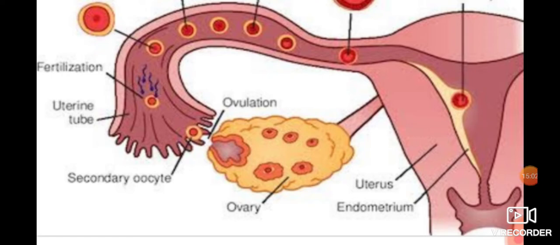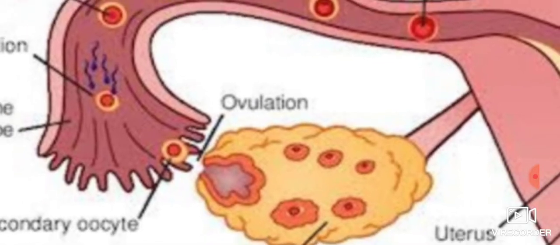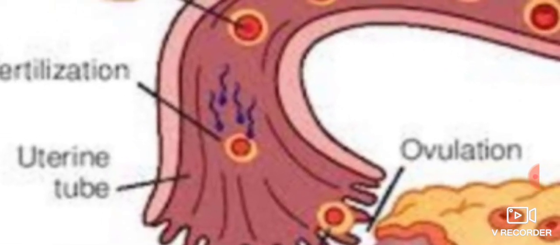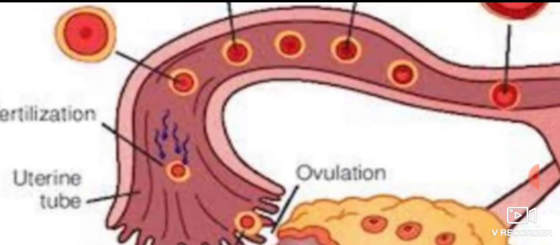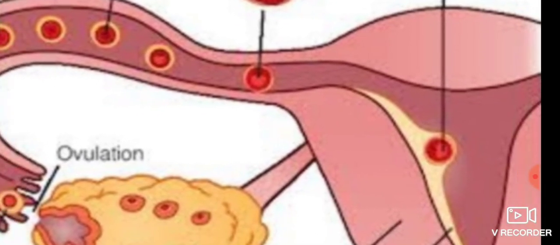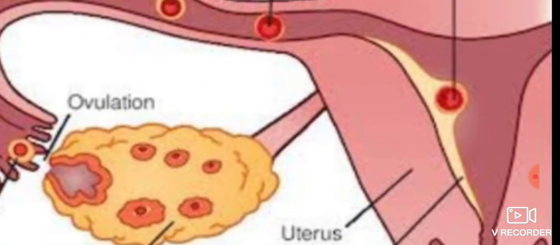And this picture is of fertilization, I will tell you. Every month the ovary gives one egg, and the fallopian tube takes it. While it goes through the fallopian tube, fertilization occurs. You can see the small blue parts, which are sperm. Then it becomes multicellular, then becomes a blastocyst, and then comes into the uterus. And here in the uterus the baby's growth and development occurs.